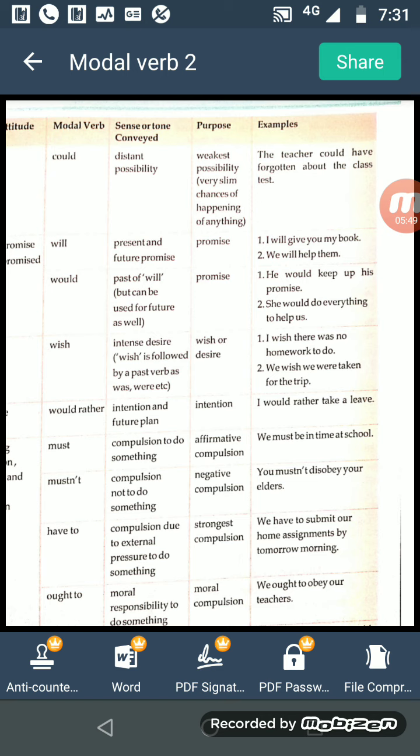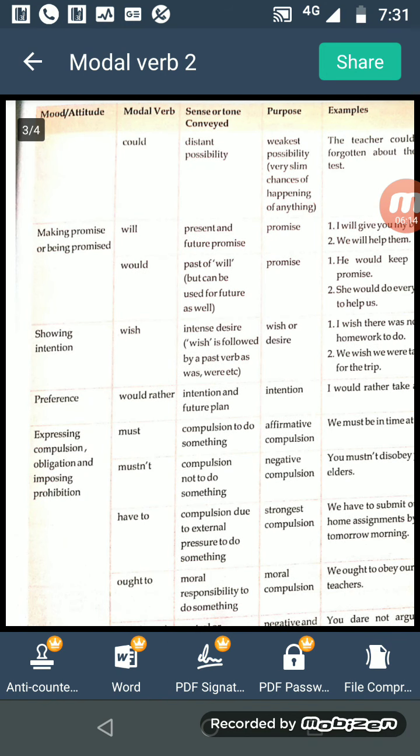And if past, sorry, not possibility, past promise. So he would keep up his promise. Then wish. For wish we use: I wish there was no homework to do.